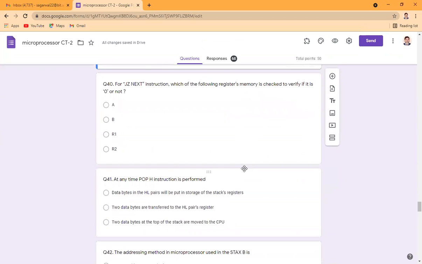For the jump on 0 instruction, which of the following registers or memory is checked to verify if it is 0 or not? It is not B, it is not R1, it is not R2. It is going to check the result in the accumulator, due to which it will be jumping. Jump on 0 means it will be checking the status flag, and status flags are affected only by the content of the accumulator. So it is checking the accumulator, not the other registers.